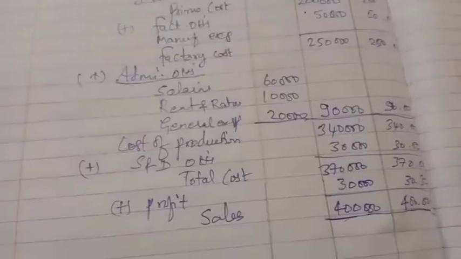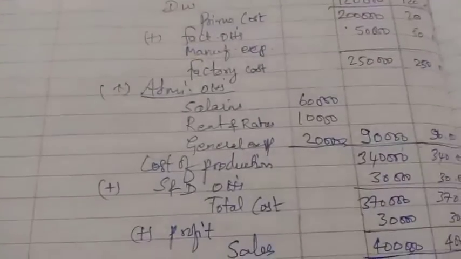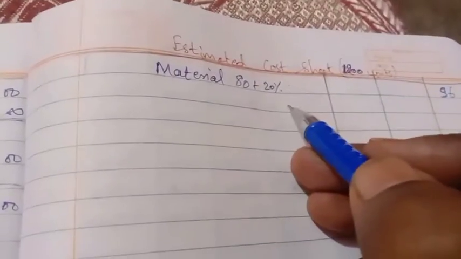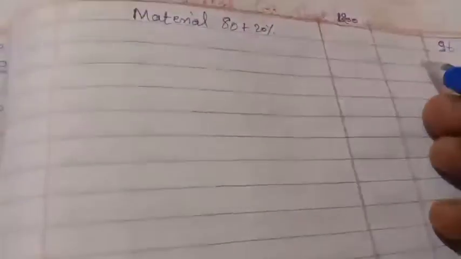Okay. Now we'll go for the estimation. Now we'll do the problem estimation for 1,200 units. First we'll take the material. Related to material, they have given adjustment. The whole material rate is 80 plus 20%, you'll get 96.